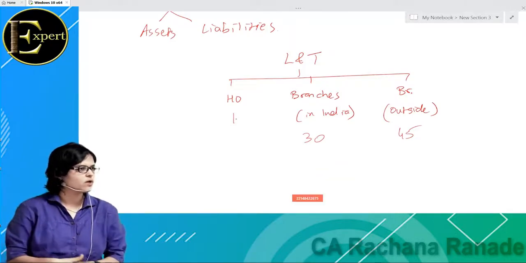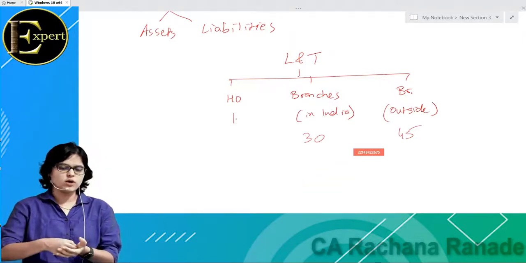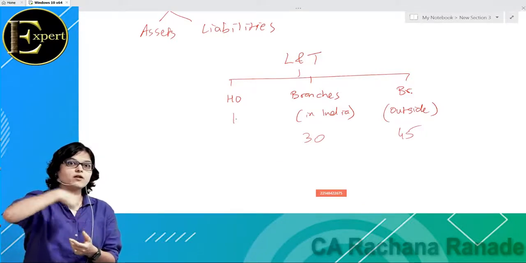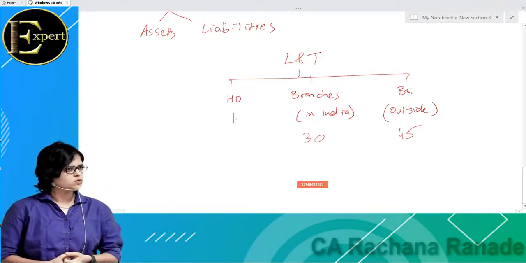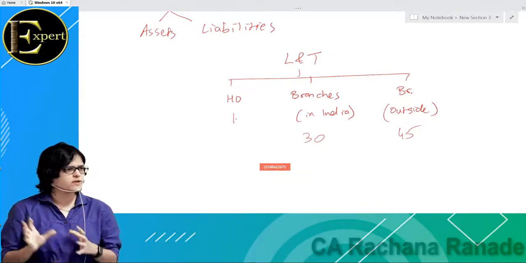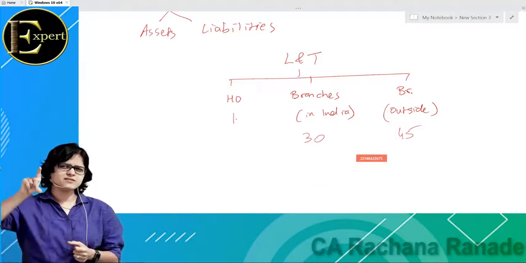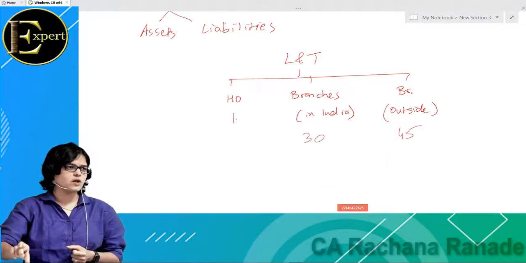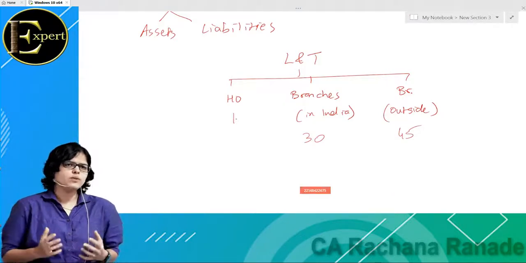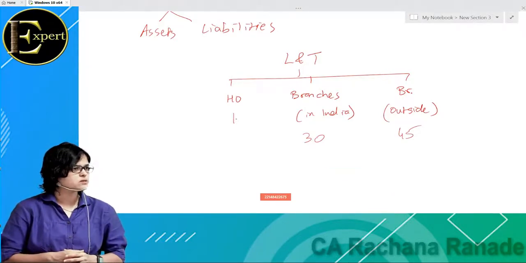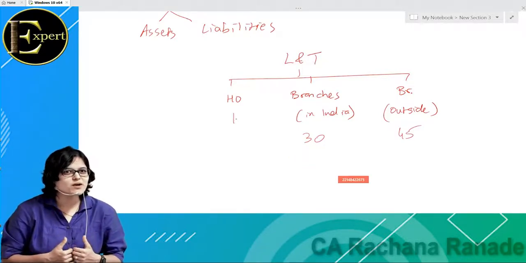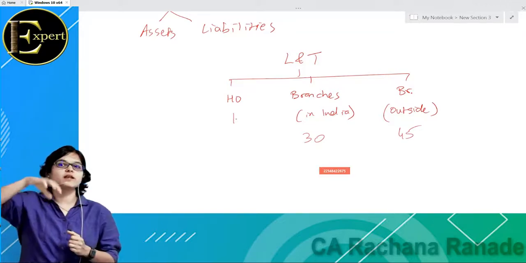If I were to give the L&T shareholders balance sheet and P&L of each branch, do you think is there any value addition? कुछ सीखने को मिलेगा shareholders को? Any value addition for the shareholders? Are they interested in a branch level performance or are they interested in a company level performance? Company level performance. Who would be interested at branch level performance? Management. Management will be involved, na? Because management has to take a call whether I should continue with this branch or whether I should shut down the operations of this branch.